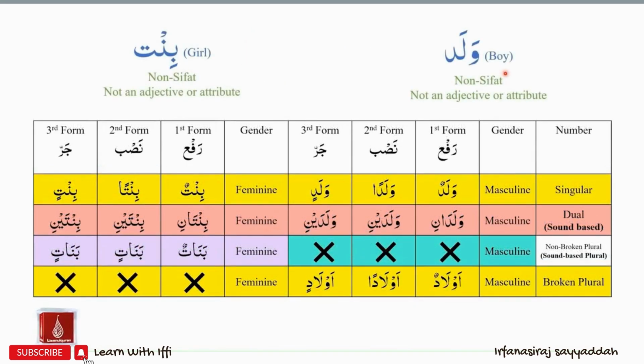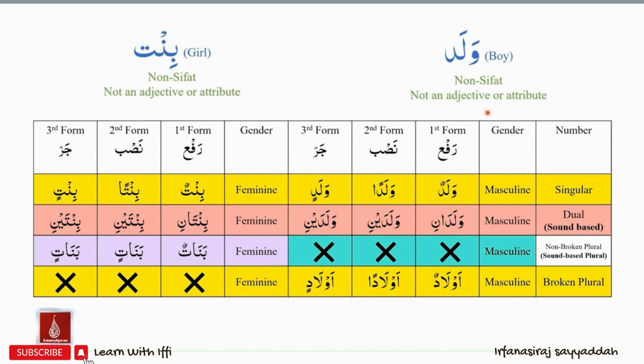Next we have the ism walad. Walad means boy. Walad is not a sifat. It is not an adjective or an attribute. The feminine version of walad is bint, which means girl. Girl is also not a sifat, and it is not an adjective or attribute.